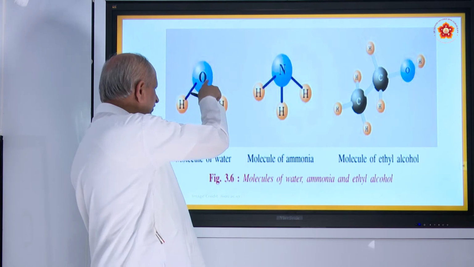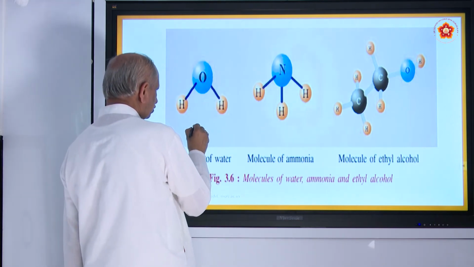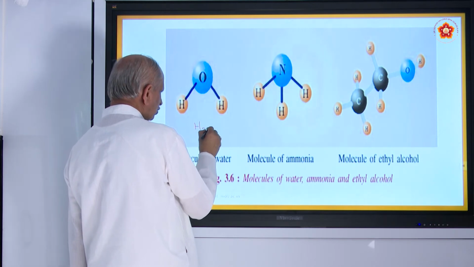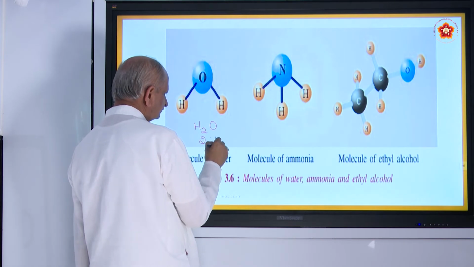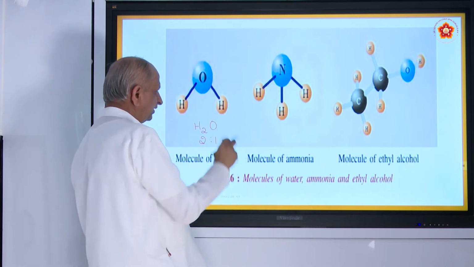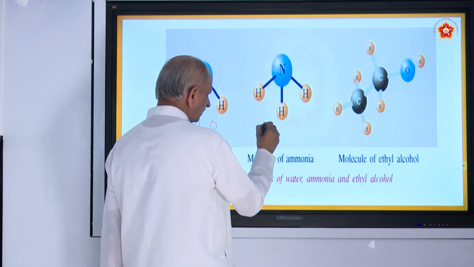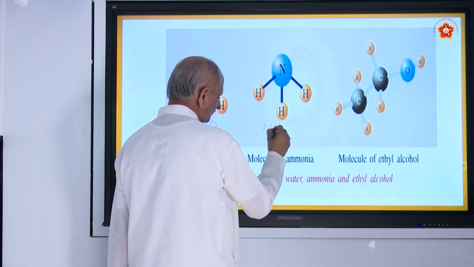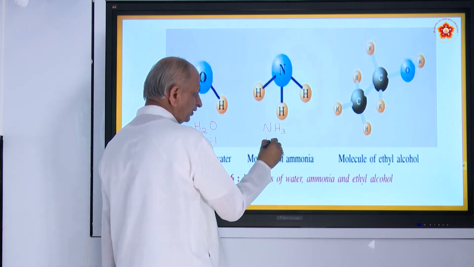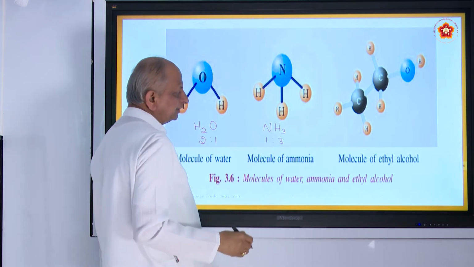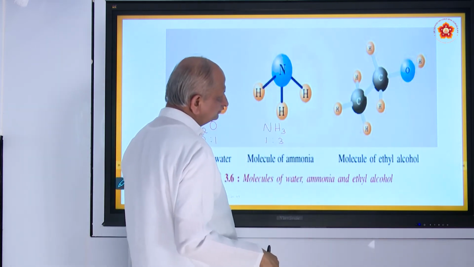Say this is the molecule of water. Formula is H2O. Ratio is 2:1. 2 atoms of hydrogen combine with 1 atom of oxygen. In the case of ammonia, there are 2 elements, namely nitrogen and hydrogen. The ratio is 1:3. And this is ethyl alcohol.